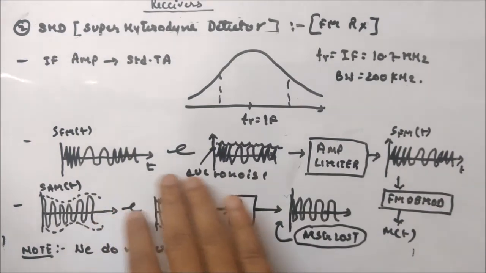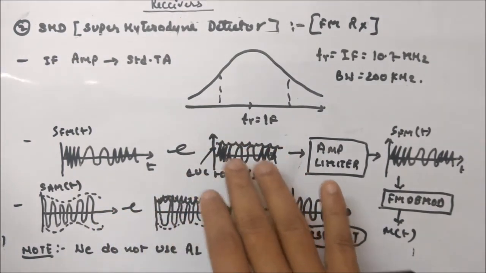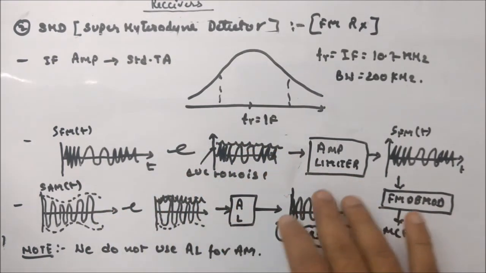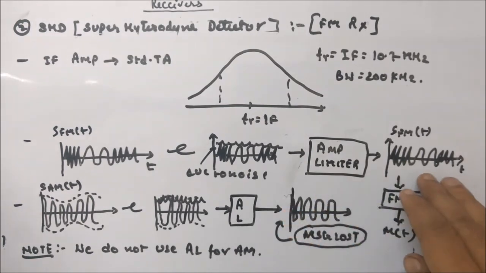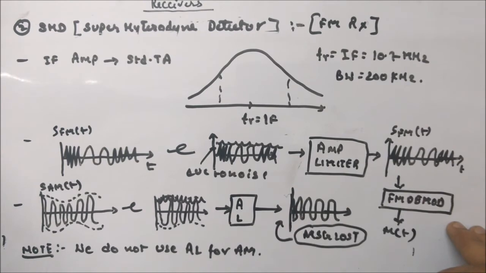So within the channel, what happens? Your amplitude gets corrupted, but with the amplitude limiter you will be able to recover your FM signal, which is again passed through an FM demodulator, and from there you can receive m(t).